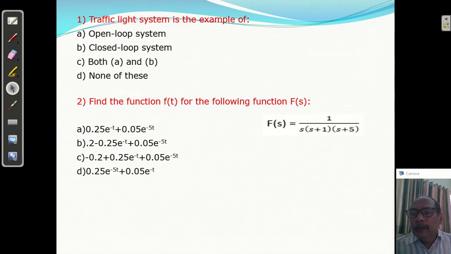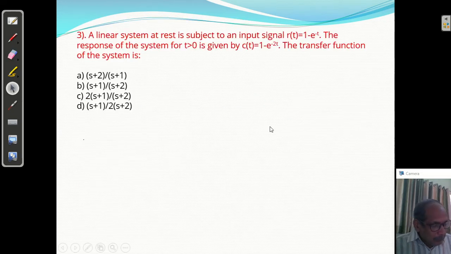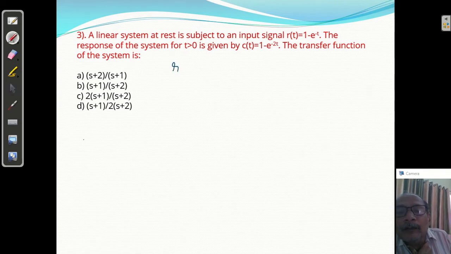Question number 3. A linear system at rest is subjected to an input signal r of t equal to 1 minus e raised to minus t. The response of the system for t greater than 0 is given by c of t. The transfer function of the system is. Okay, so we know r of t is given as 1 minus e raised to minus t. So r of s equal to what? 1 by s minus the Laplace transform of this is what?